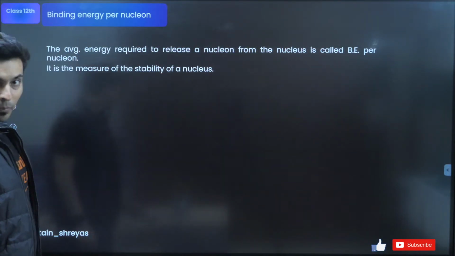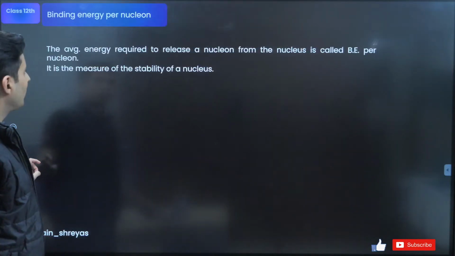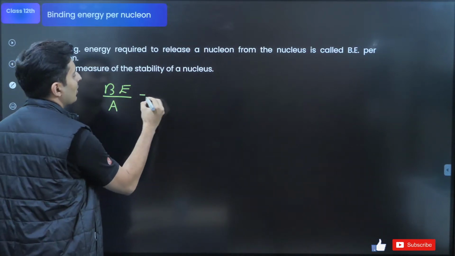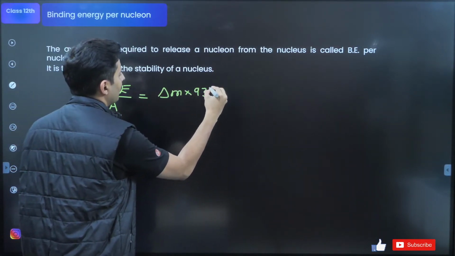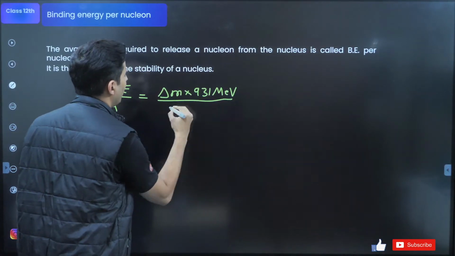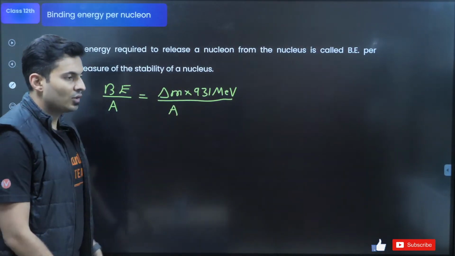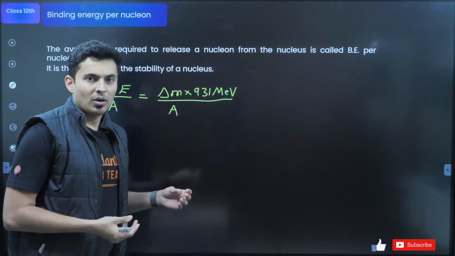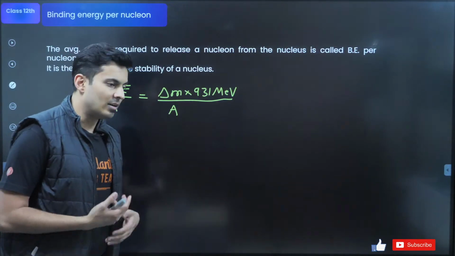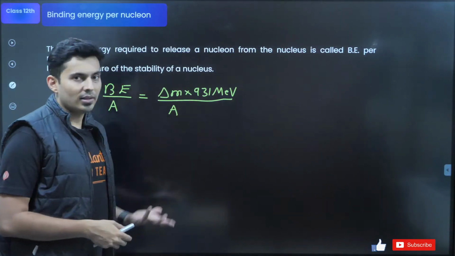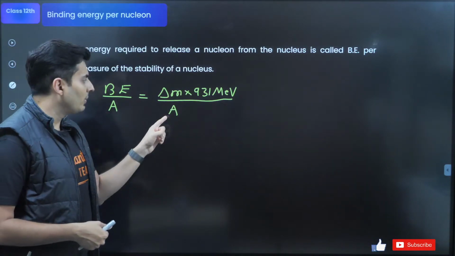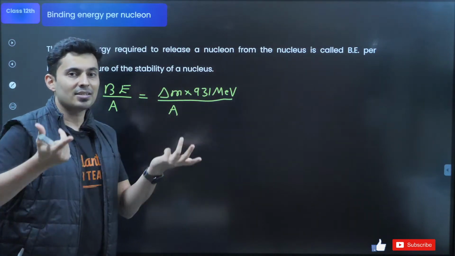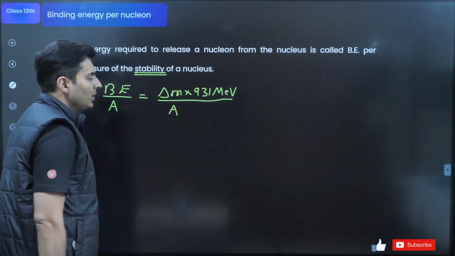So you just take the binding energy and divide it by the number of nuclear particles. So binding energy per nucleon, this is the formula. This is nothing but delta M into 931 mega electron volt divided by atomic mass number. So if it is chlorine, you might most likely divide by 35. Hydrogen, it's just 1 or 2 depending on the isotope, and if it's helium, you might divide it with 4. So depending on the element, you are going to divide it by a suitable atomic mass number. So per nuclear particle, per proton or neutron, how much energy is given? It decides the stability of the nucleus.